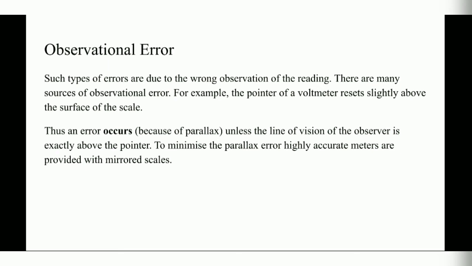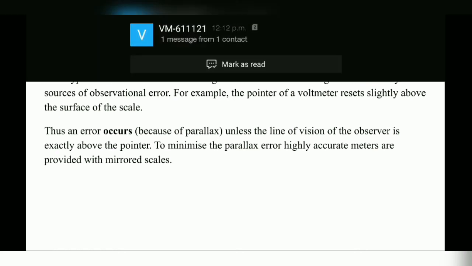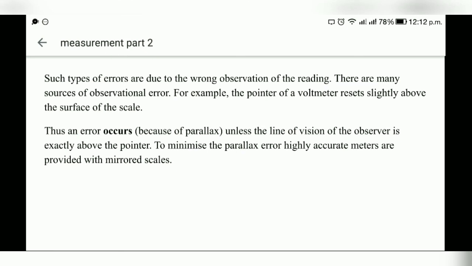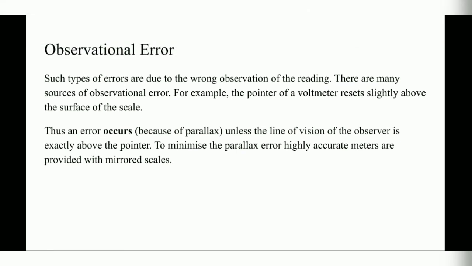fault in observation. Thus an error occurs because of parallax unless the line of vision of the observer is exactly above the pointer. So if he takes the reading exactly, with the pointer aligned with the eyes of the experimenter, then he can avoid this error. To minimize the parallax error, highly accurate meters are provided with a mirrored scale.